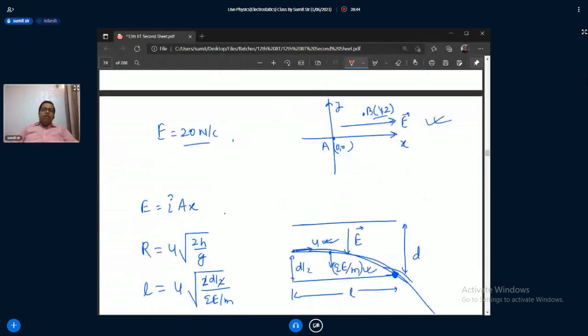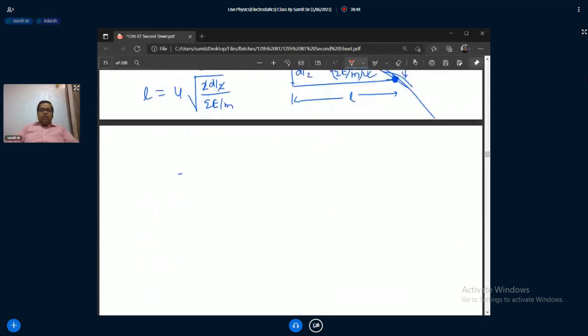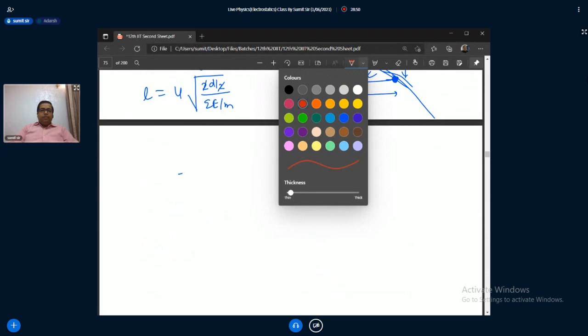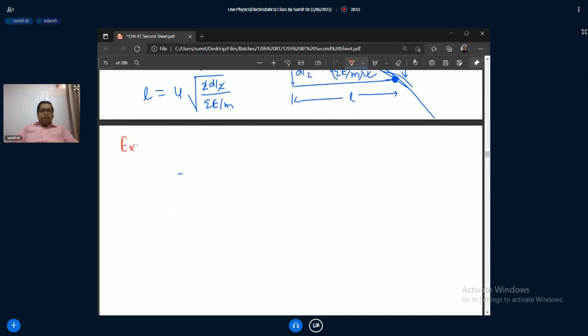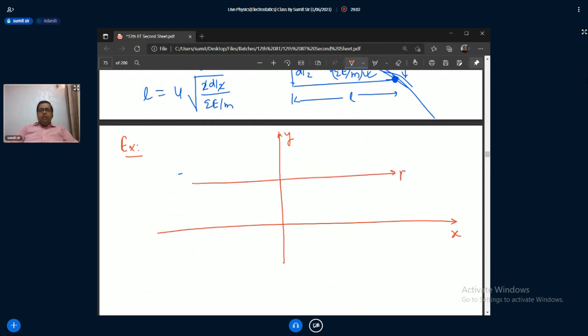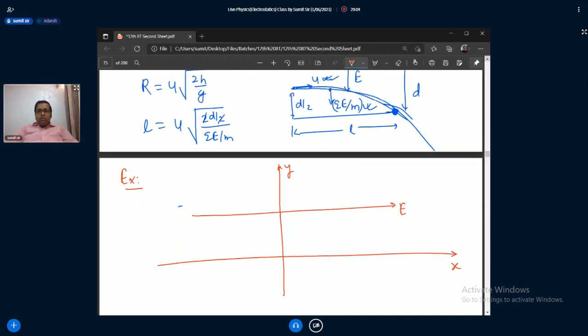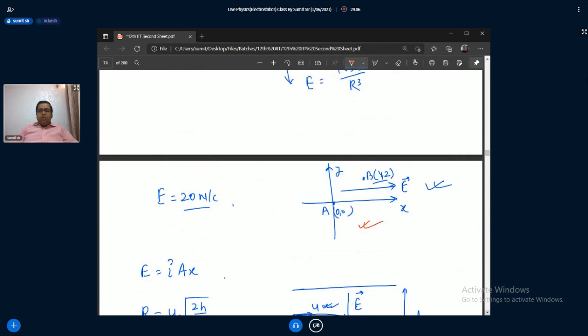Actually, you can apply this in this question. For example, we have in a space an electric field. What is the strength of this? 20 Newton per coulomb.